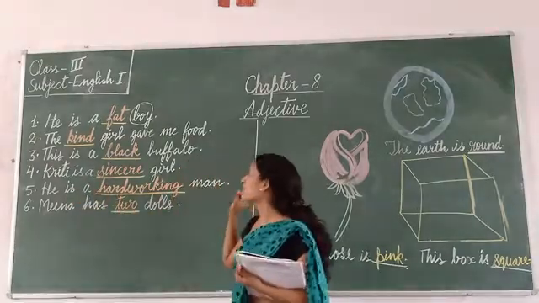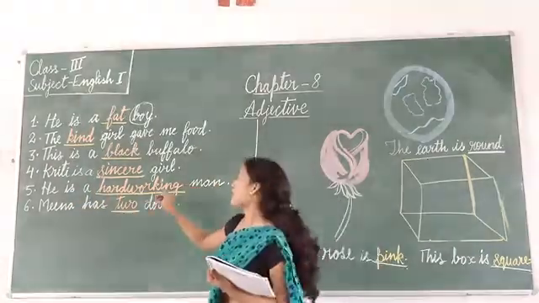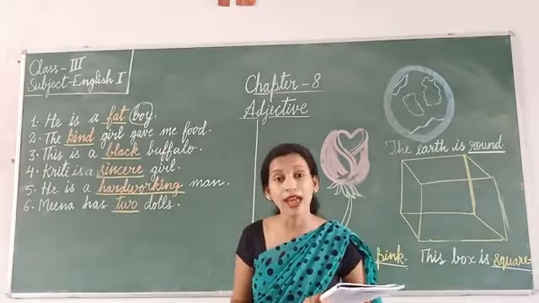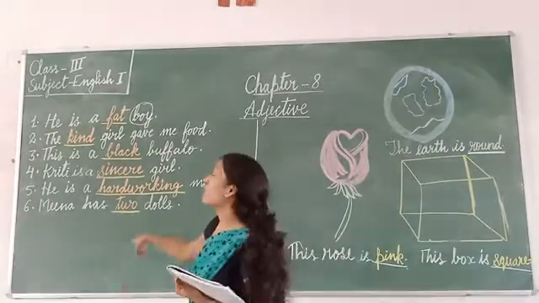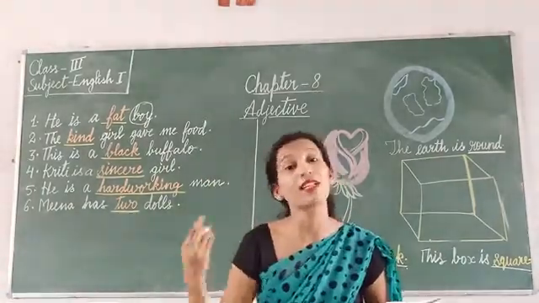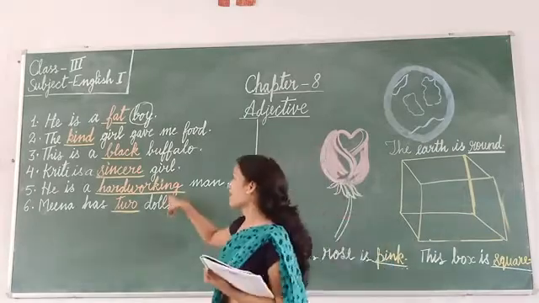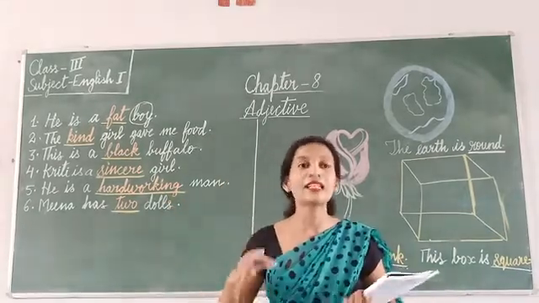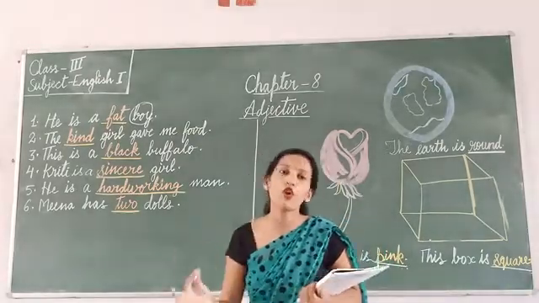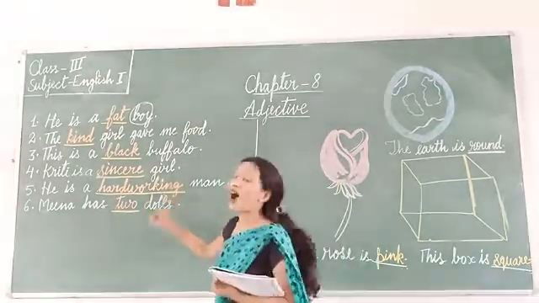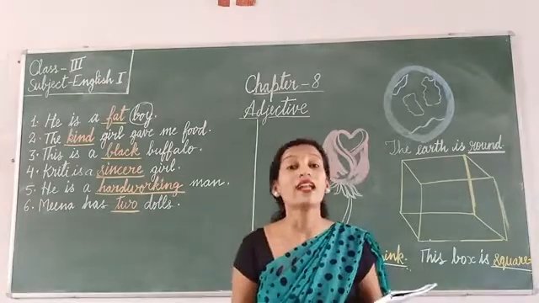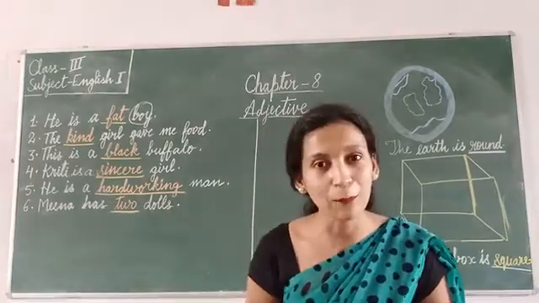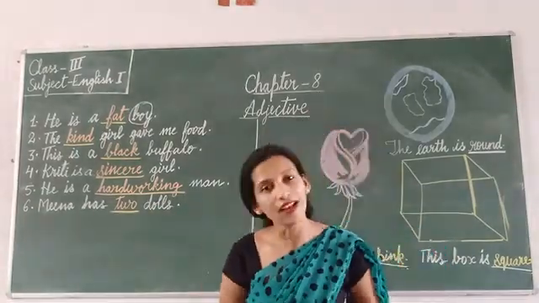He is a hardworking man. Now in this sentence, man is a noun. And which word is telling something about man or describing a man? Hardworking. This word hardworking is describing a man, right? It is telling something about a man which we don't know. So hardworking is an adjective. Why is it an adjective? Because it is telling something about man, which is a noun.